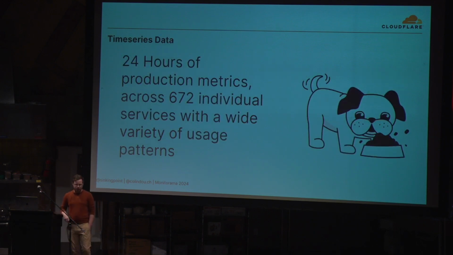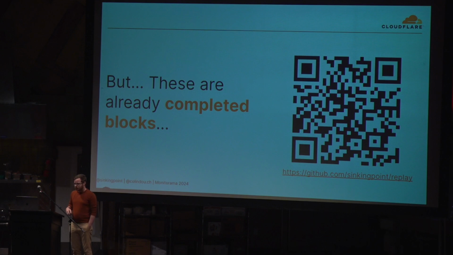For some time series data, we've grabbed about 24 hours worth of real data from one of Cloudflare's Prometheus servers. 24 hours may not seem like a lot, but it's still about 850 gig of data, plenty enough to form some representative numbers. We could have used some existing benchmarks here. Victoria Metrics does have a good one, but I figure we've got production data, we might as well use it. The problem there is that these are completed blocks.